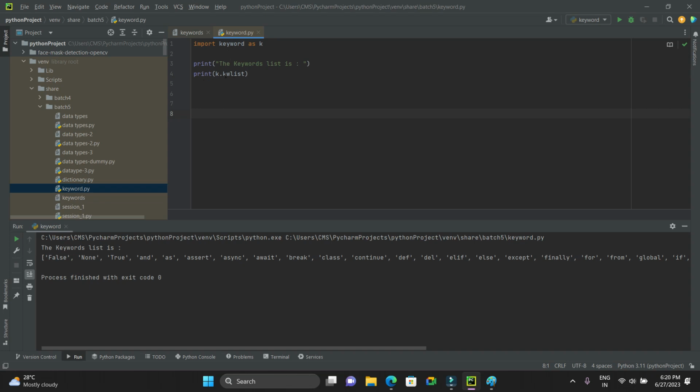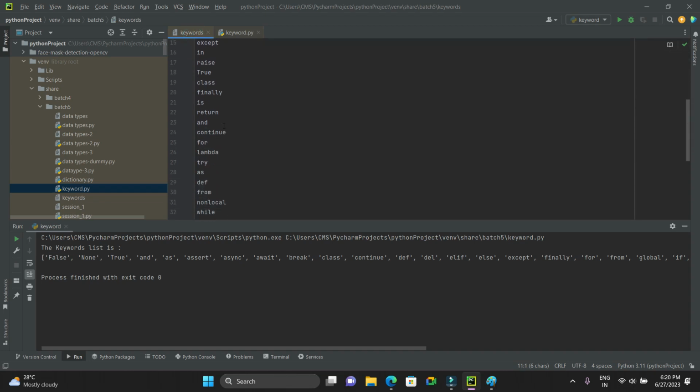So I don't want to write it n number of times. Let's say here we are writing only one single statement. In some scripts we have to use this package 1,000 times or 100 times or 10 times. I cannot write keyword.kwlist, keyword.sum, keyword.abc, keyword.xyz, keyword.123. Instead of that, I can go with k.kwlist, k.123, k.abc, k.xyz. That's the use of the as keyword.